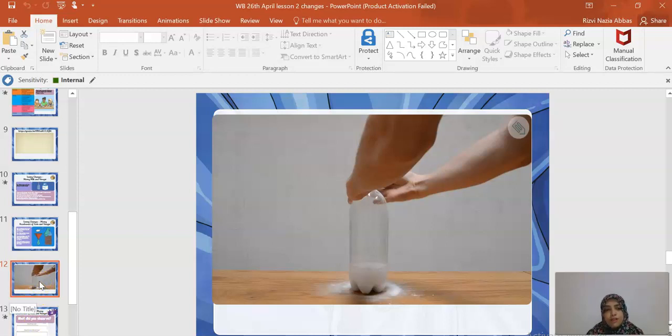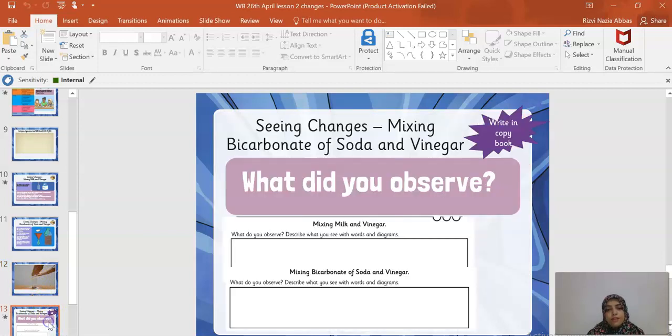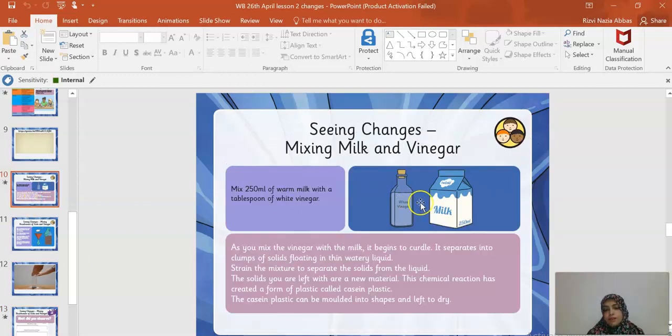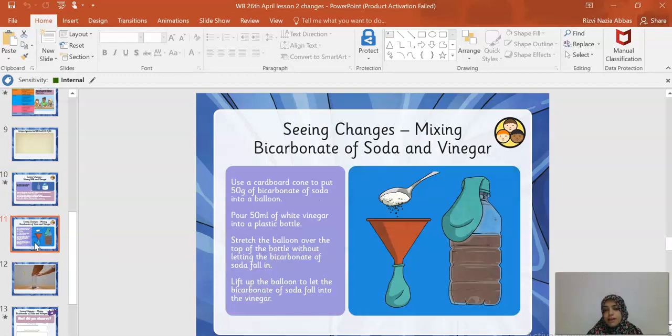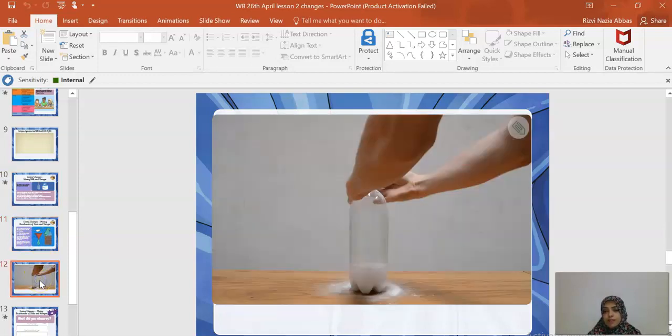Watch this video, and then in your copybook I want you to write what you observed. After the learning objective, this is the slide that you're going to do in your copybook. What do you observe? Describe what you have seen in your words and diagram. So you draw the diagram. You can draw milk, vinegar, and then how it looks mixed. When you see the video, you will know it. And then you can draw the diagram of what you saw in this video.